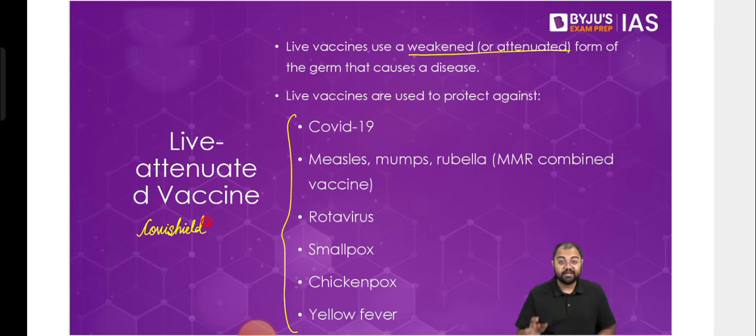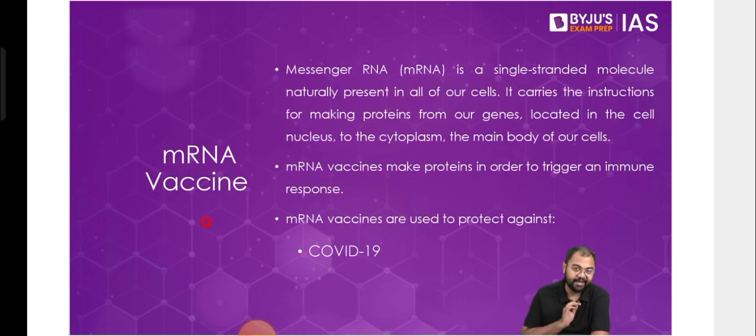Similarly, we have mRNA vaccines, which also have been very common in the world, used against COVID-19. Now mRNA means messenger RNA. Messenger RNA is a kind of nucleic acid that we have in our body that contains the instructions to make various different types of proteins. It is naturally present in all our cells. It carries the instructions for making proteins from our genes.